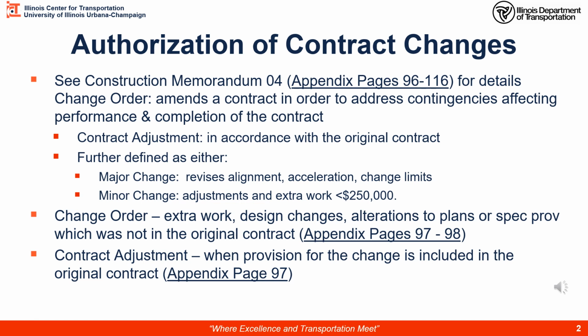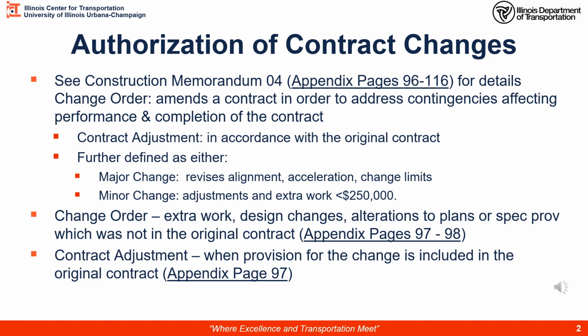Authorization of contract changes. Memorandum 04 is provided in the appendix, pages 96 to 116, and details the change order. Change orders amend a contract in order to address contingencies affecting performance and completion of the contract. A contract adjustment is in accordance with the original contract, further defined as either a major change or a minor change. Major changes revise alignment, provide acceleration for construction, and change the limits of the project. Minor changes are adjustments and extra work less than $250,000 that are required for the intent of the project.